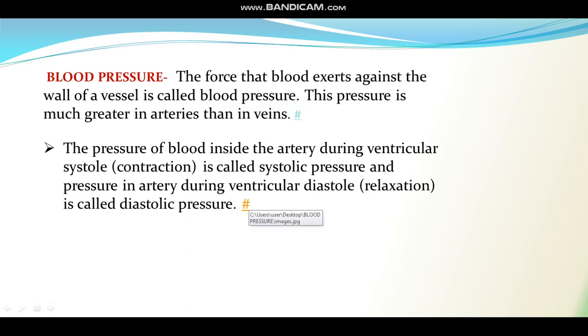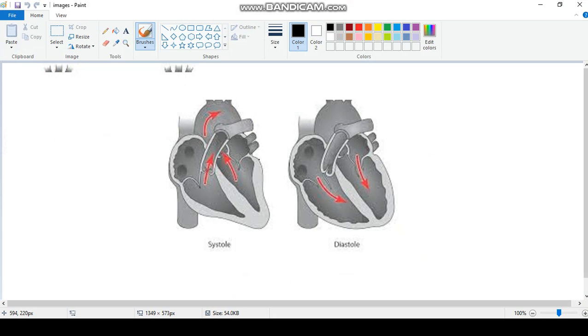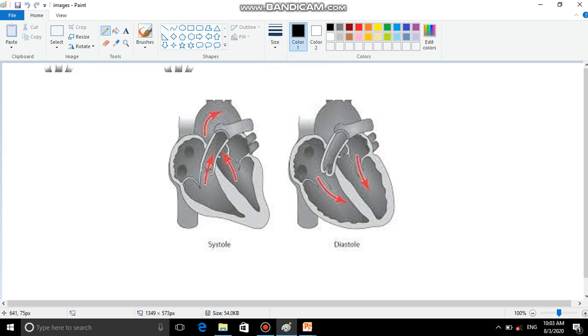Again, let us have a look at a diagram to understand it. Now, here you can see the diagram of ventricular systole and ventricular diastole. See, this chamber is ventricle, here also ventricles. In the first diagram, you can see that ventricles are contracting. So this phase is ventricular systole. And in this diagram, you can see that ventricles are relaxing. So this phase is ventricular diastole.